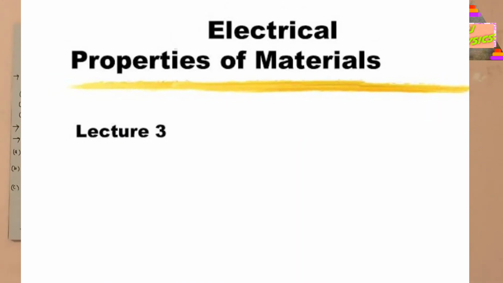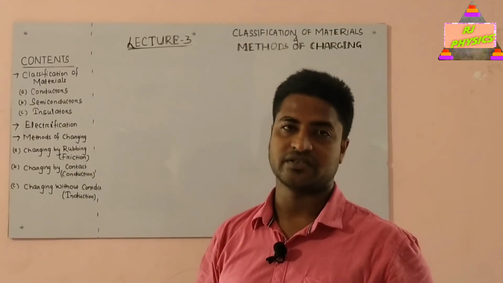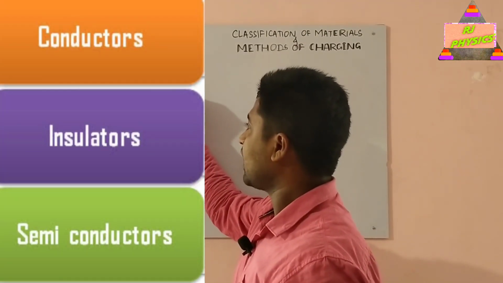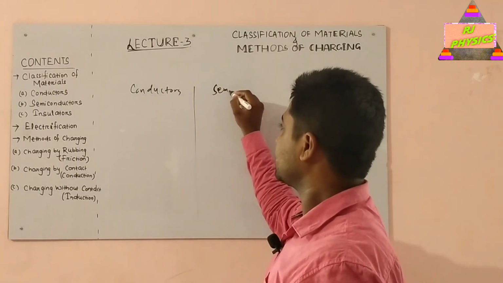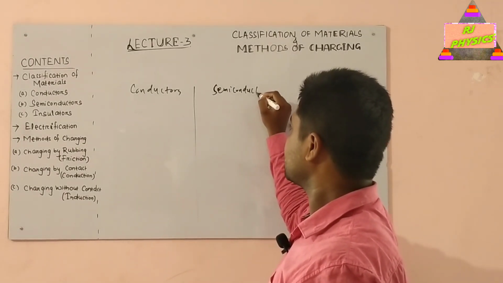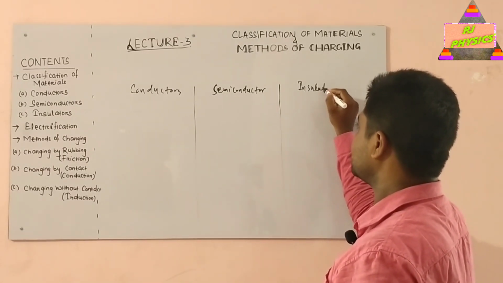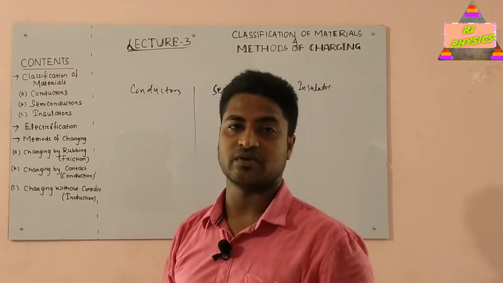For the purpose of electrostatic theory, all materials can be classified into three categories. They are conductors, insulators and semiconductors. First one is conductor, second one is semiconductor, and the third one is insulator. Now the question is, what is the basic difference between conductors, semiconductors and insulators?